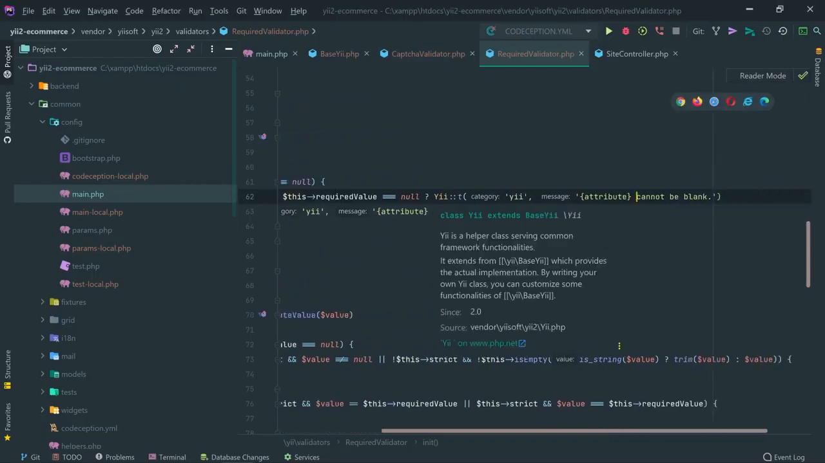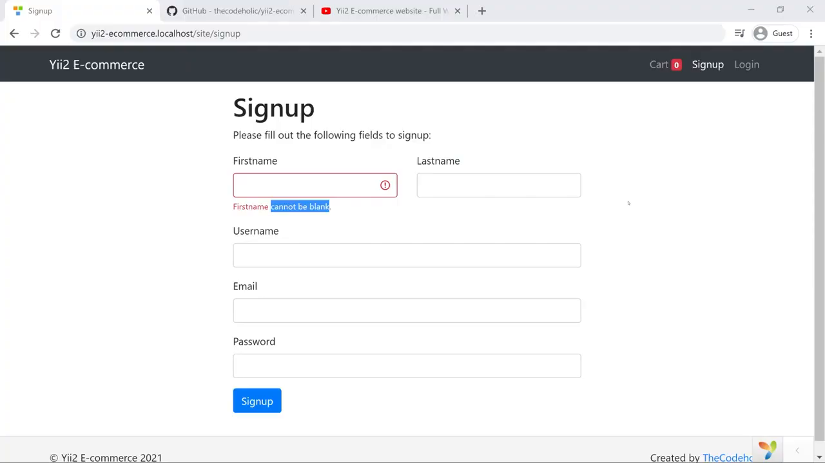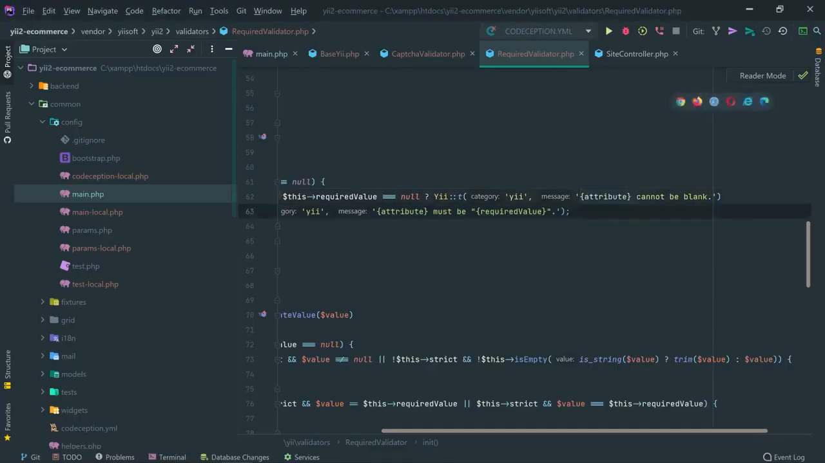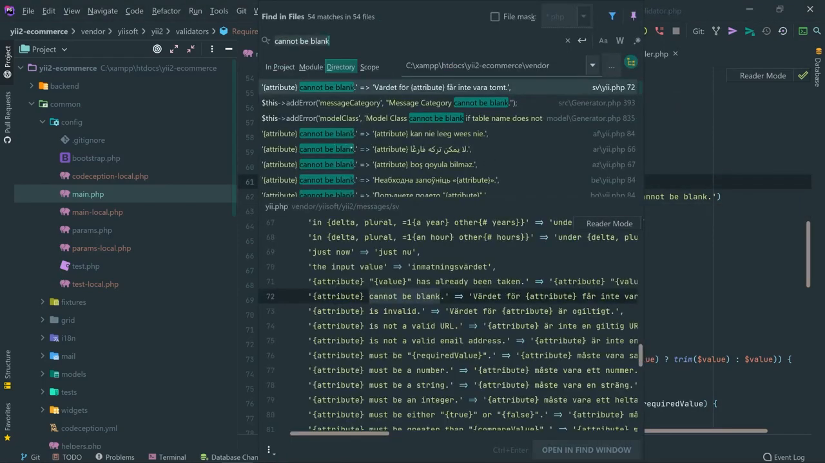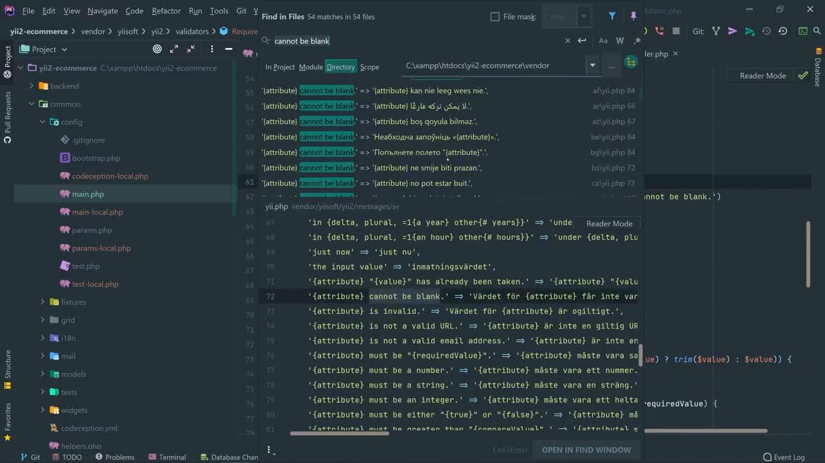So this is a translatable text. Some attribute cannot be blank. That attribute, of course, is dynamically bound, like first name cannot be blank, last name cannot be blank, username cannot be blank, but the actual message is cannot be blank with some attribute, okay? That comes from the vendor, that comes from the required validator. And then later, in the Yii framework core itself, there are written different translations for different languages.